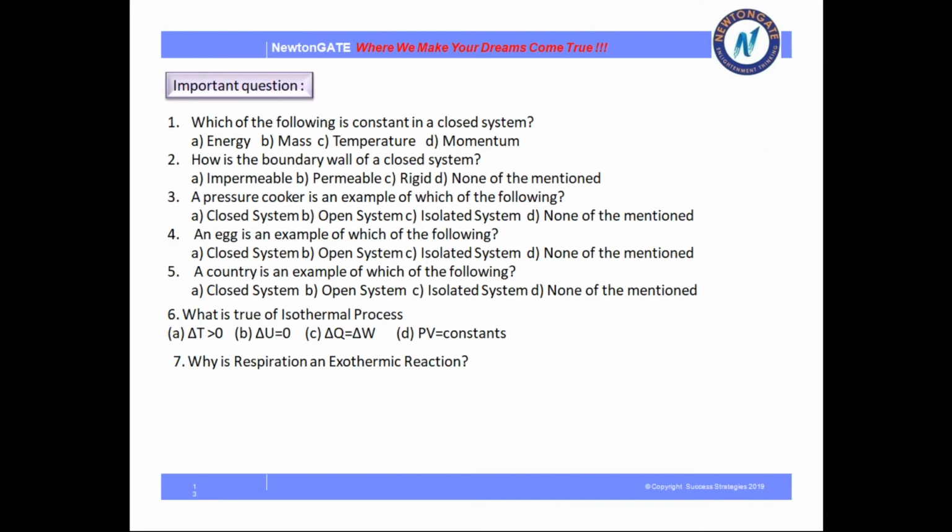So, here are some important questions for you. Please solve these questions, and if you have any doubt about these questions, contact us. You can take a screenshot of this page and solve these questions.